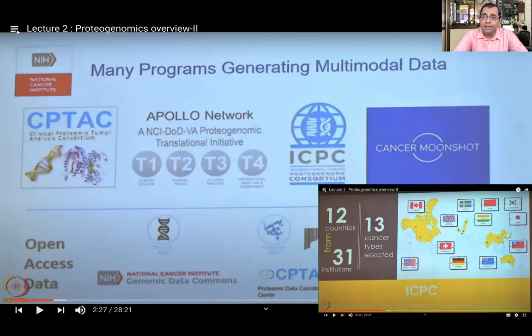And that initiative then got expanded to other countries as well, as a part of the ICPC program, known as International Cancer Proteogenome Consortium. You'll be pleased to know that even from India, we are also part of this ICPC program from IIT Bombay and Tata Memorial Hospital.